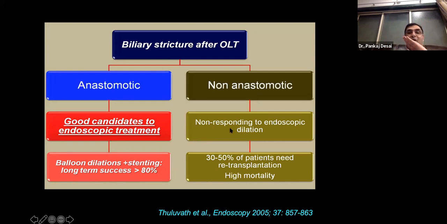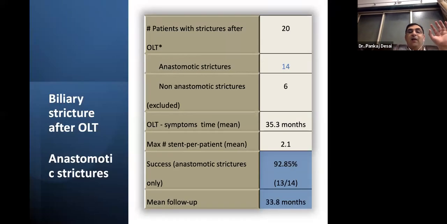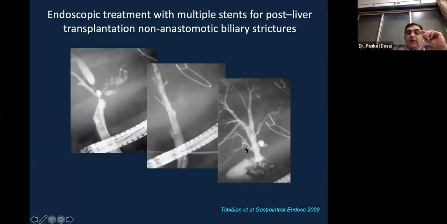Non-anastomotic strictures do not respond to endoscopic dilatations, and the majority of the patients, almost to the tune of 50%, need retransplantation, and they have a very high mortality. So this is a study which shows that in 20 patients with anastomotic and non-anastomotic strictures, the success in anastomotic strictures is almost 92.8%, which is very good. Non-anastomotic, I don't think we should venture with ERCP.